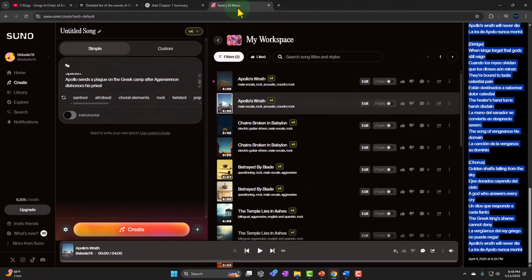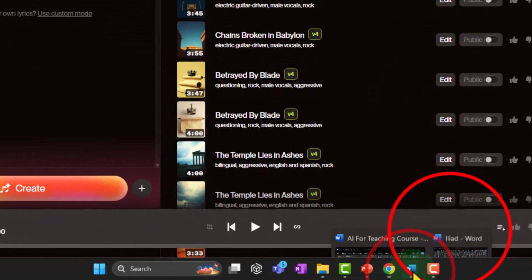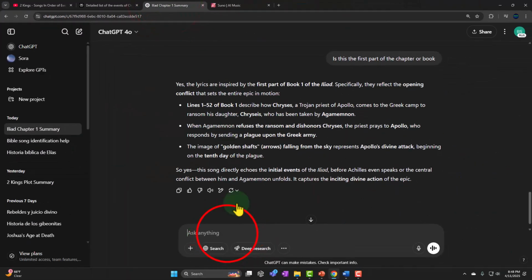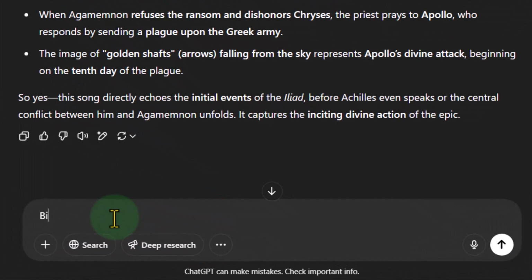All right. So then now again, if I was looking at it from the playlist, I can also just copy the seed over here and then say, give background story of this part of chapter 1 of the Iliad, right?